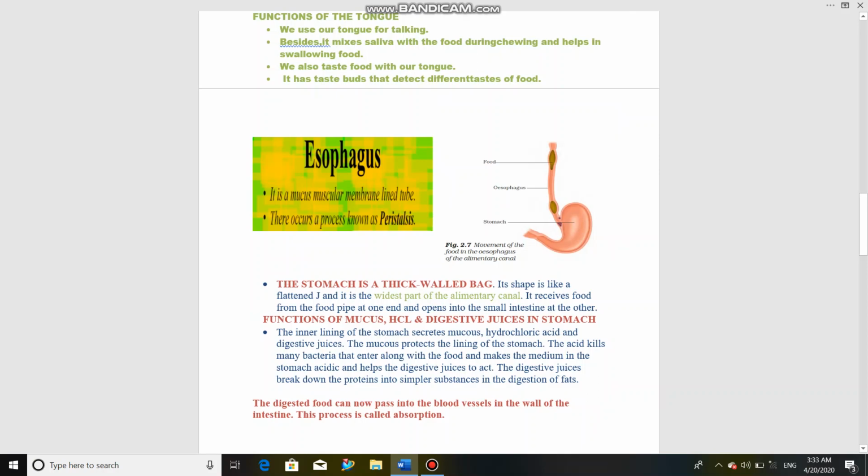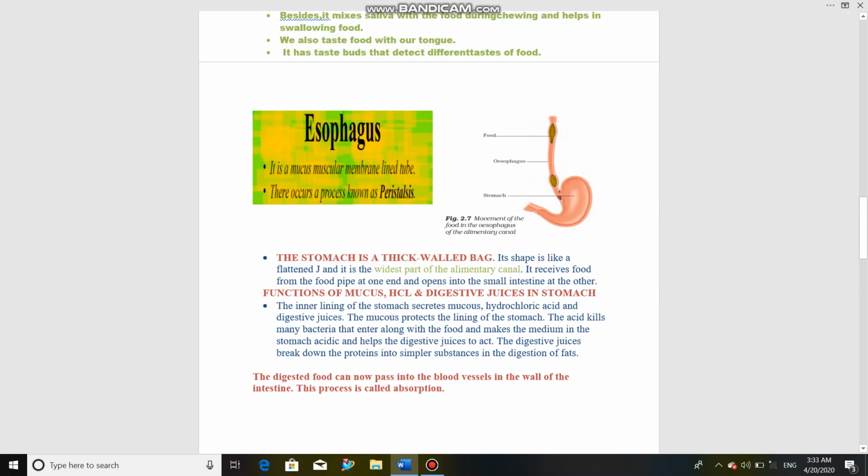From the esophagus, finally it reaches the stomach. The stomach is connected with 2 parts. The upper part of the stomach is connected with the esophagus, so it receives food from the esophagus here, and its lower part is connected to the small intestine. So it gets the food from the esophagus, and after the processes it will send the food to the small intestine.